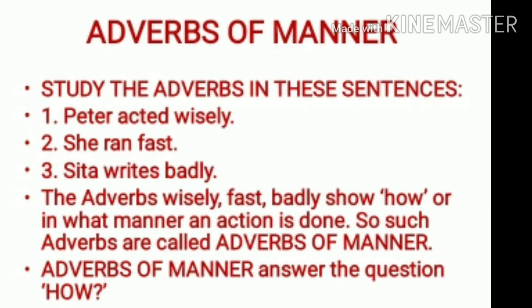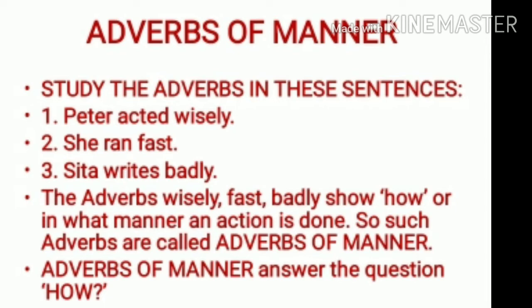There are different kinds of adverbs. There are 6 kinds. Your first kind is adverb of manner. Now, adverb of manner, for that, let us read these sentences. First one, Peter acted wisely. Second, she ran fast. Third, Sita writes badly. So the adverbs wisely, fast, badly show how or in what manner an action is done. So such adverbs are called adverbs of manner.